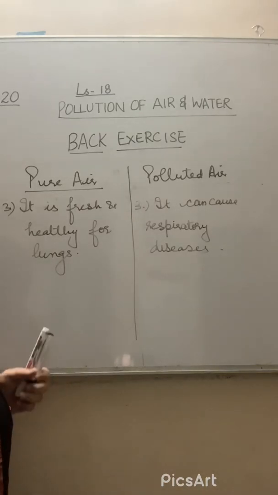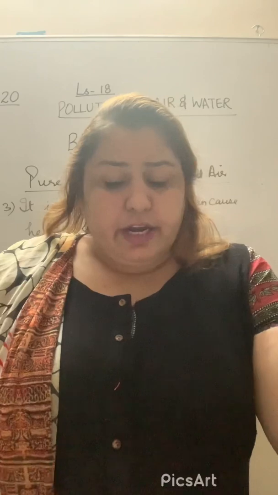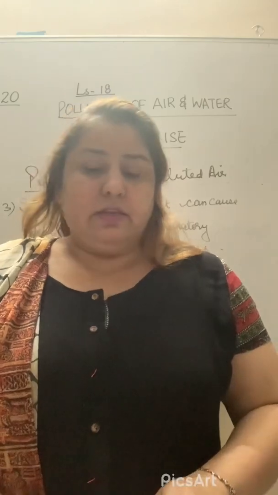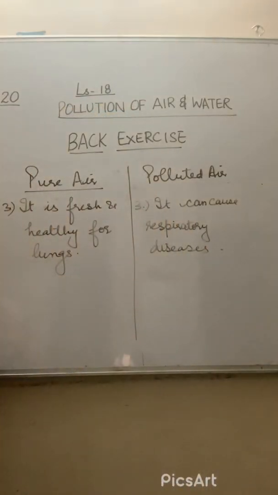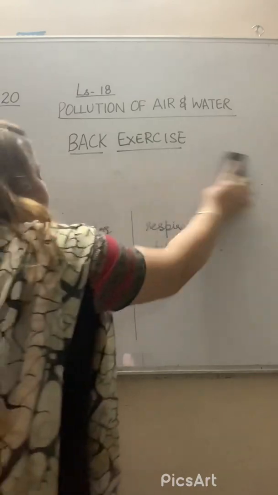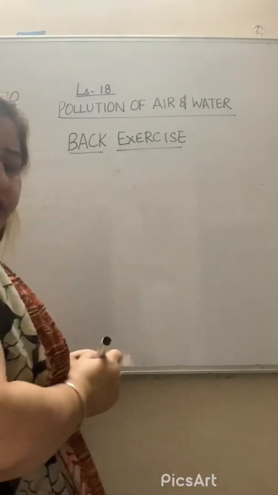Right, beta? Now the next question. Explain the circumstances leading to acid rain. How does acid rain affect us? That we will know, how acid rain will affect us. Write down. I will just write down the hints. You can explain the question according to you.